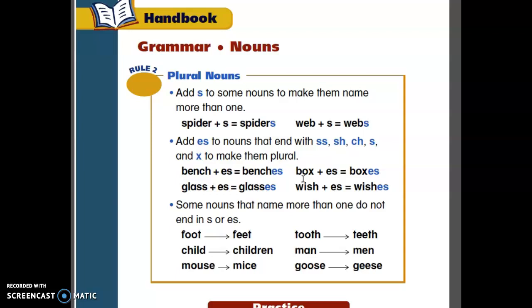Wish, I wish I could be on vacation. I wish I could be taller. I wish I could be in a different country. Okay, so wish, wishes. Bench is where you sit. In the park, benches. Box, you receive boxes. You know, if it's a gift, it's a box. Boxes, glass, glasses, wish, wishes.